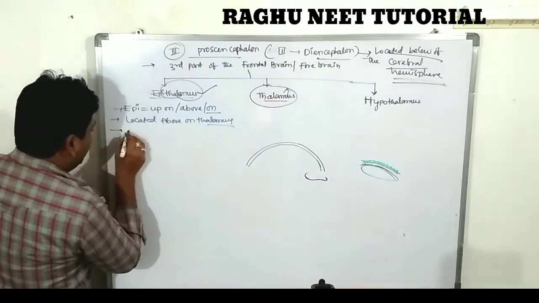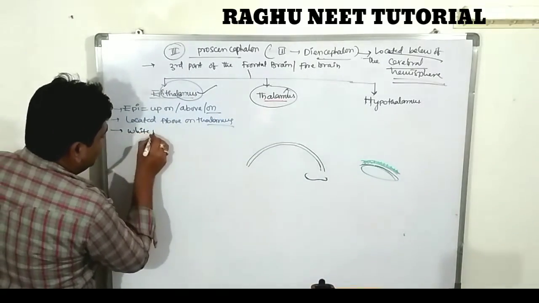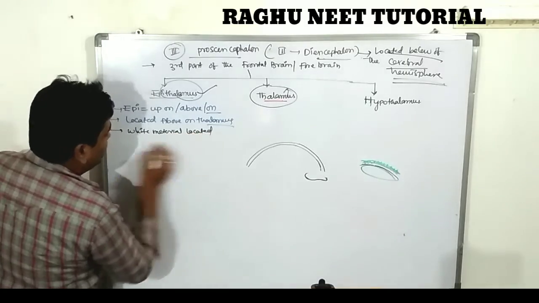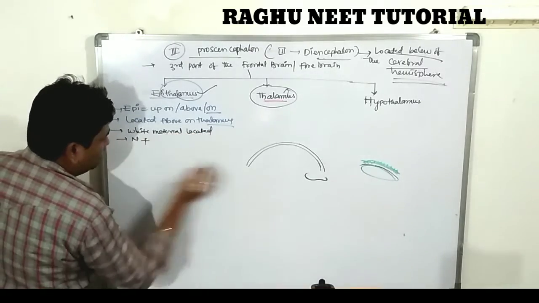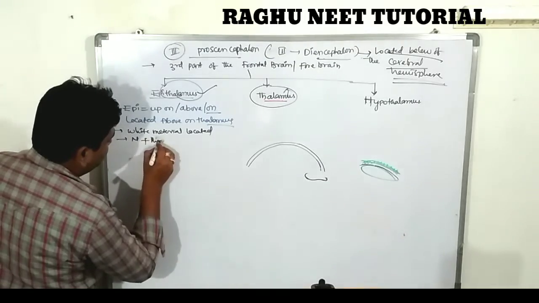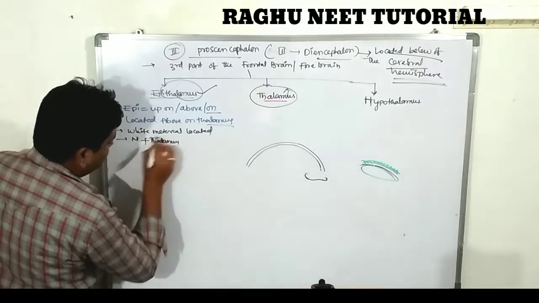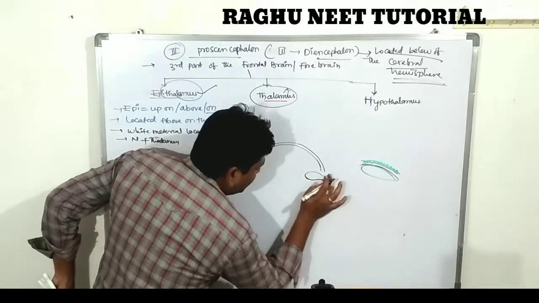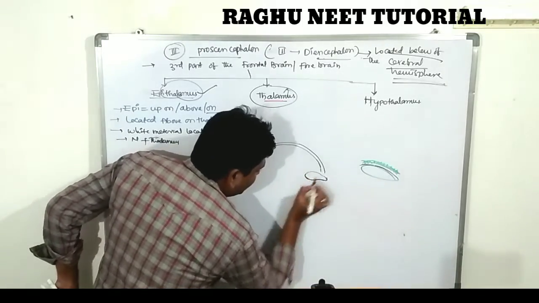It is a white material located in between the nerves and the thalamus. Listen carefully.